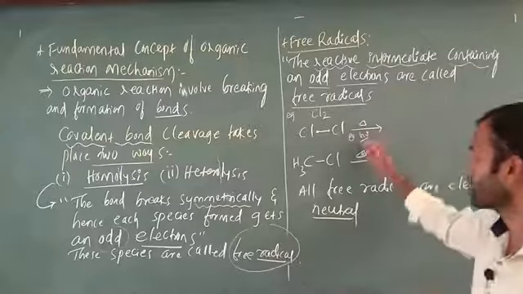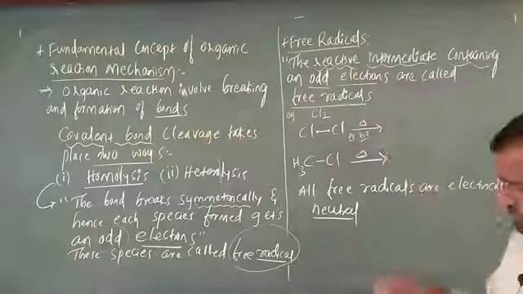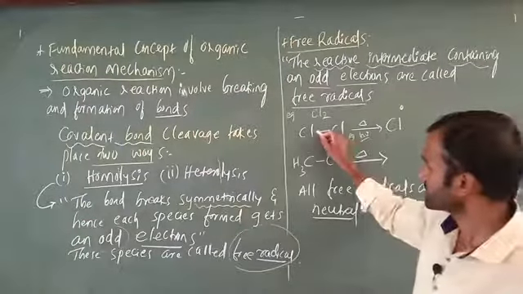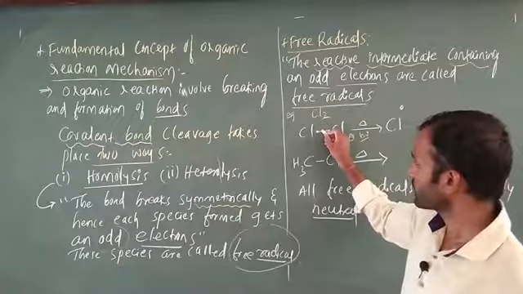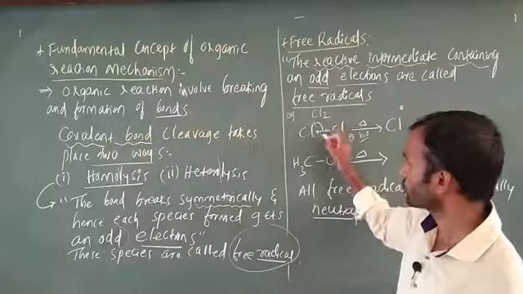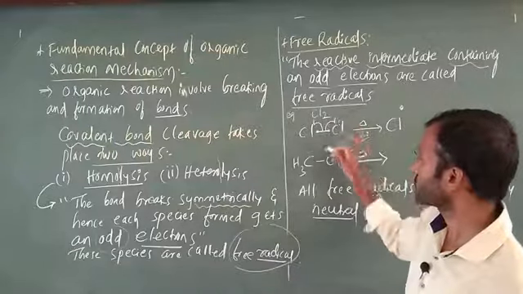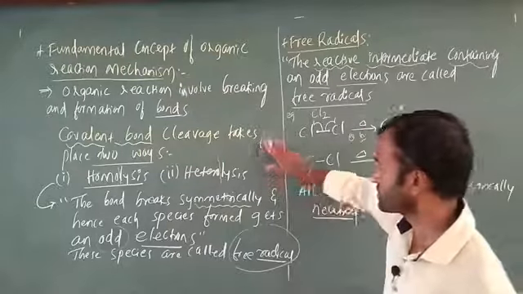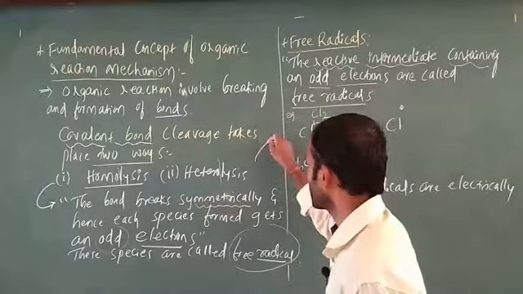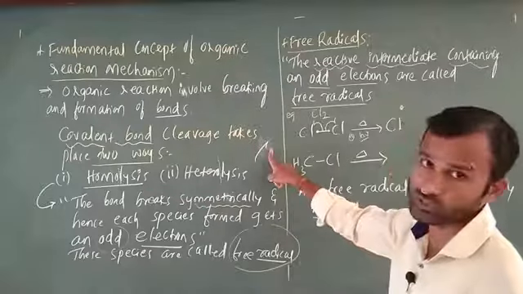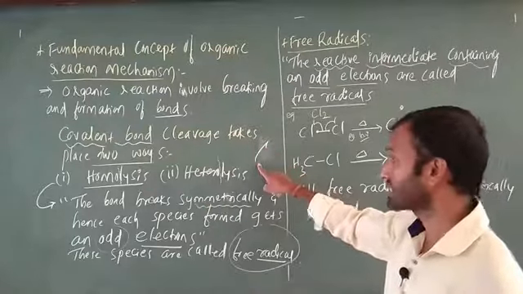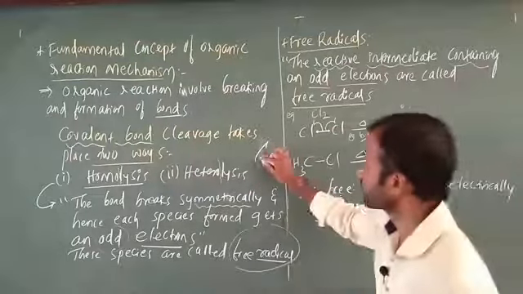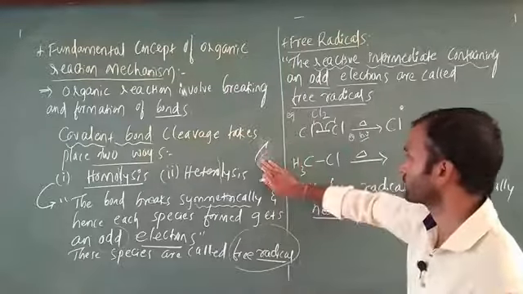Bear in mind, if heat or hν is there, 100% there is a formation of free radicals. In this case, one electron goes towards one chlorine, and the other electron goes towards the other chlorine. This arrow mark is a fish hook arrow mark, which means only a single electron moves. You have to write the fish hook arrow mark, no problem.